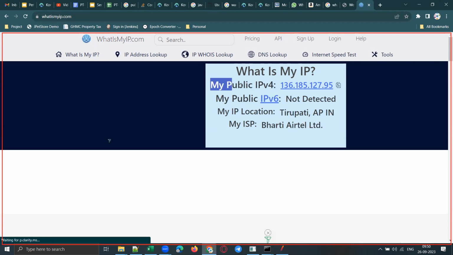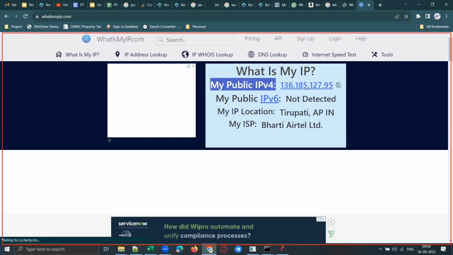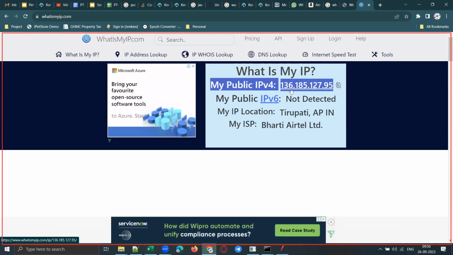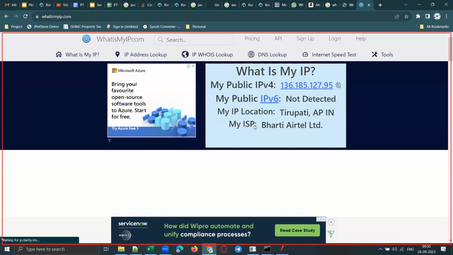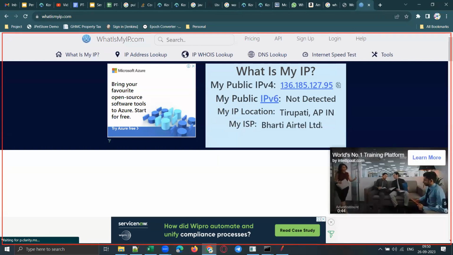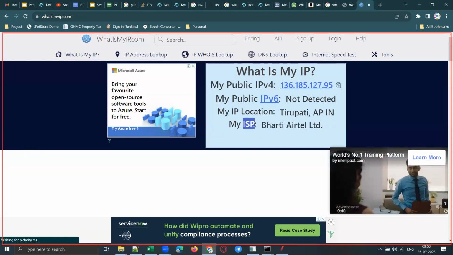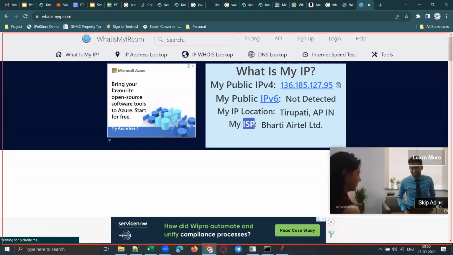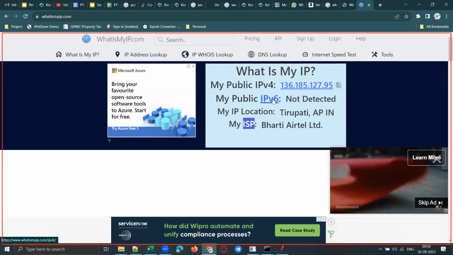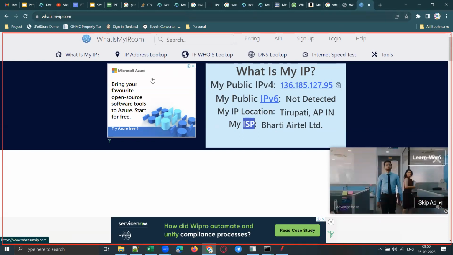You see here clearly it is mentioned. My public IPv4 is 136.185.127.95, right? And my ISP is Bharti Airtel. So I'm using Airtel broadband at the moment. ISP means internet service provider. Clear, guys? So that is how to check public IP and private IP.